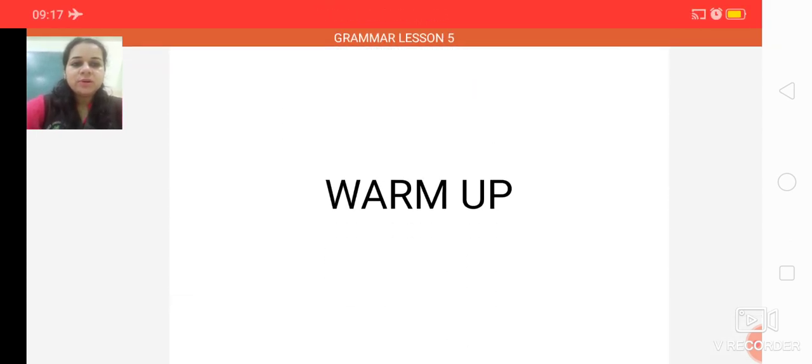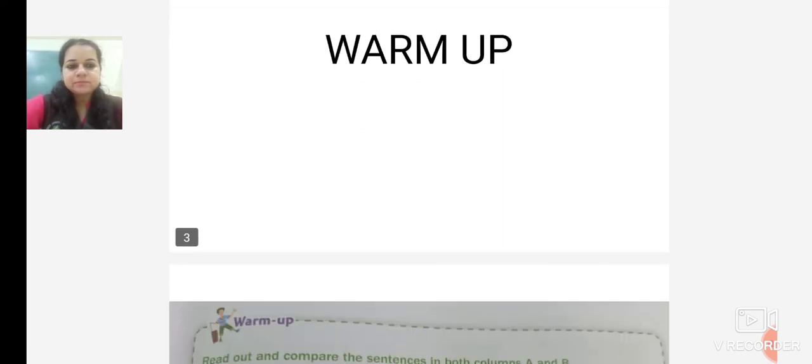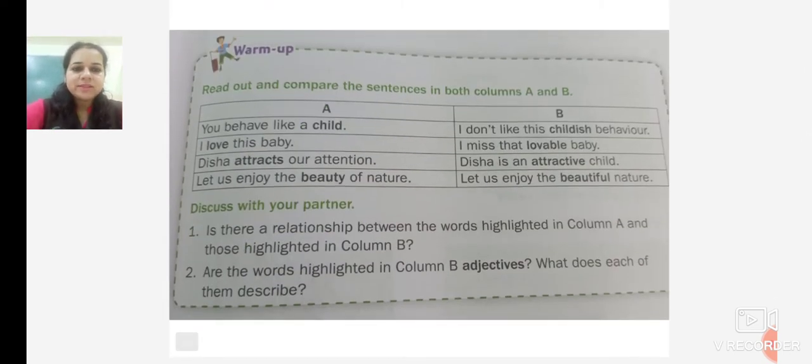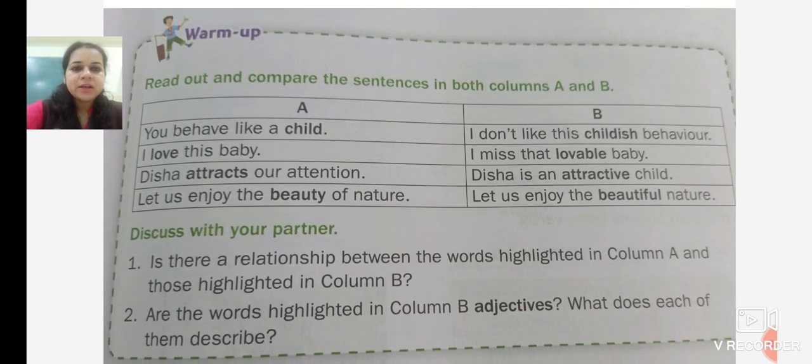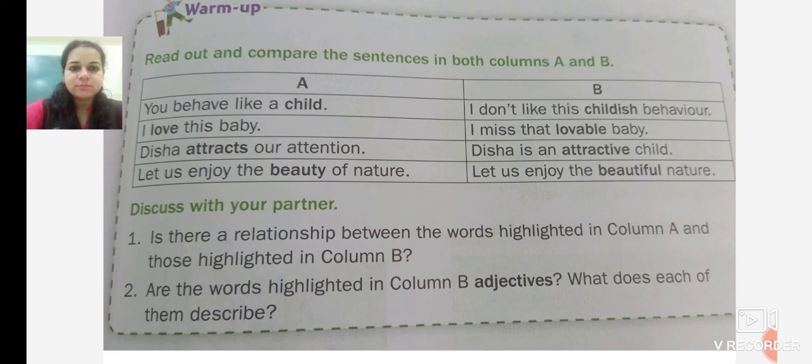First we move on to the warm-up exercise. I would like you all to open lesson number 5, forming adjectives, page number 29. Warm-up exercise. In the warm-up exercise, there are two columns. Read out and compare the sentences in both columns A and B. We will read the sentences which are given, and we will compare them.